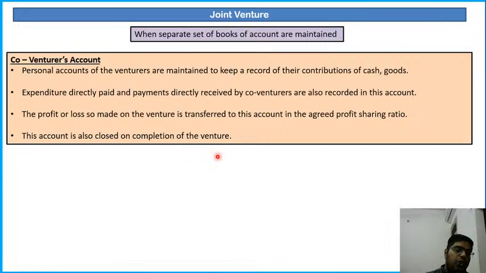Clear? Now you should know two things. One is the type of account. Just like I've told you, joint venture account is a nominal account. So which type of account are joint bank account and co-venture account? One important question is this. Second, some basic journal entries I will be asking you in the MCQ part, and you have to tell me which account will be debited and which account will be credited. That's all. In joint venture, only these things are important. Most of the time only these things are asked.